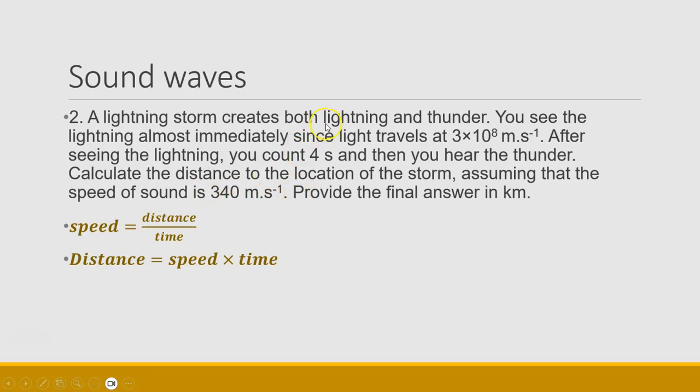We have the speed and we have the time, 340 times 4, and we get an answer of 1,360 meters. That means that that is the distance from you to the storm if you've counted 4 seconds from the time that you saw the lightning to the time that you heard the thunder.